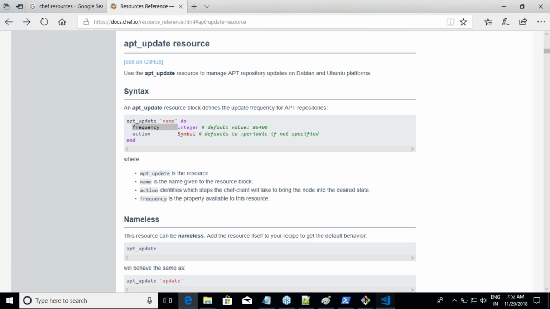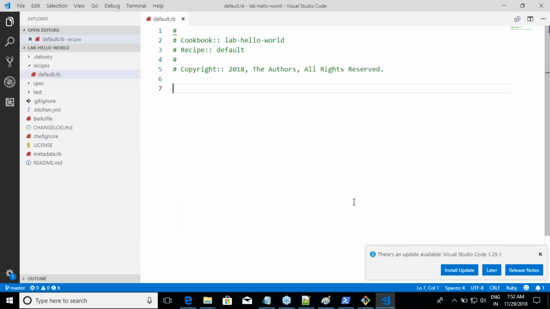Are you seeing? Visual Studio Code is helping me out. So what is the name which you want to call it? I'll say update packages. Okay. Ignore failure, I'm not interested.